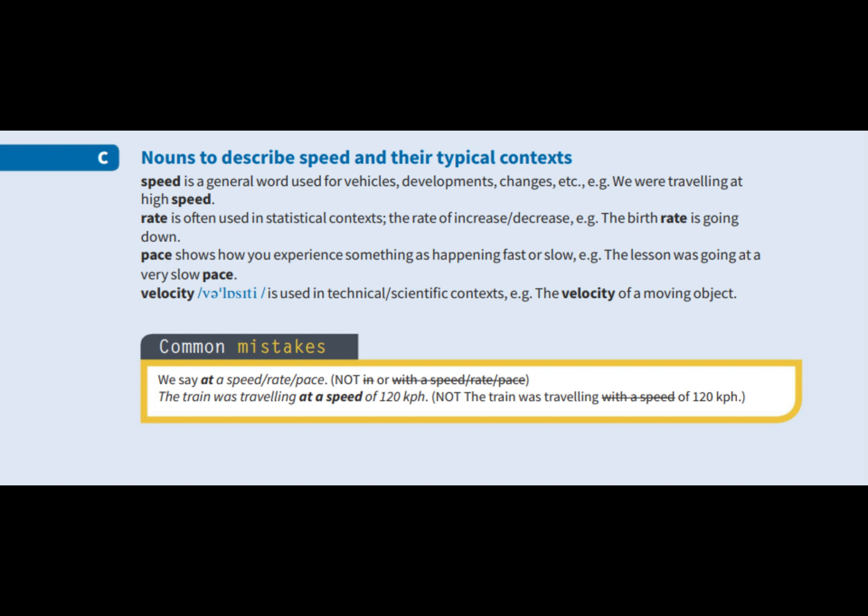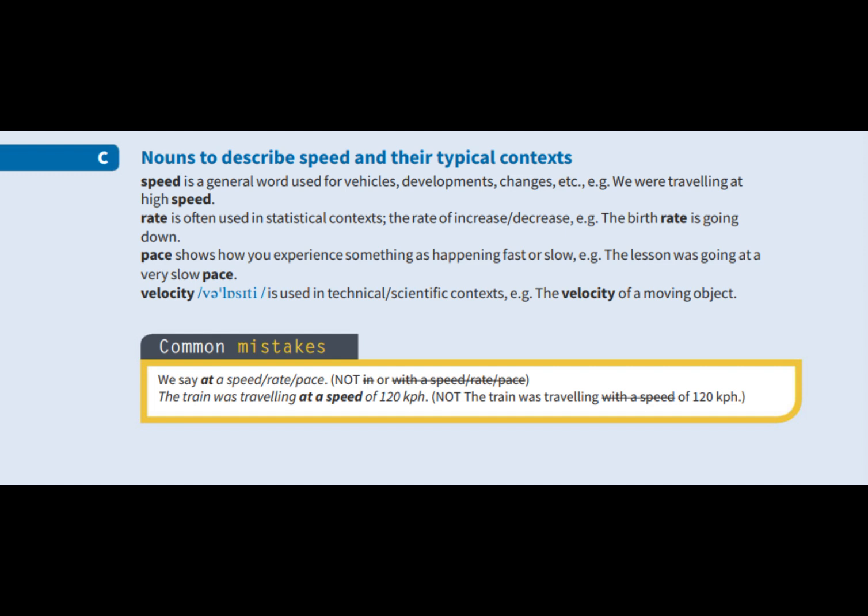Pace describes how fast or slowly you experience an activity or event. For example, the lesson was going at a very slow pace. Velocity is mainly used in technical and scientific contexts. For example, scientists measured the velocity of the moving object.